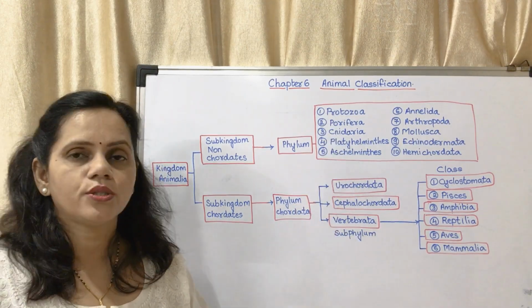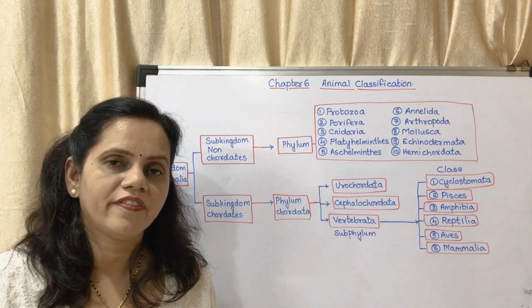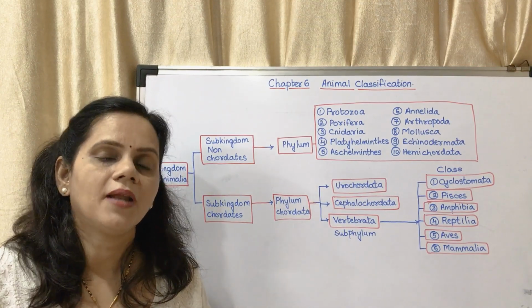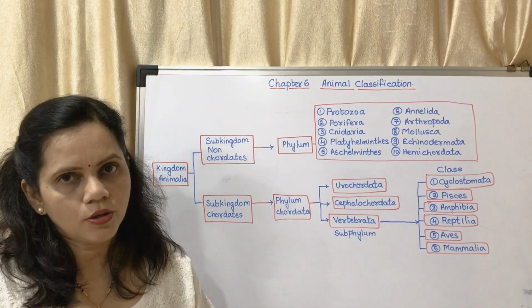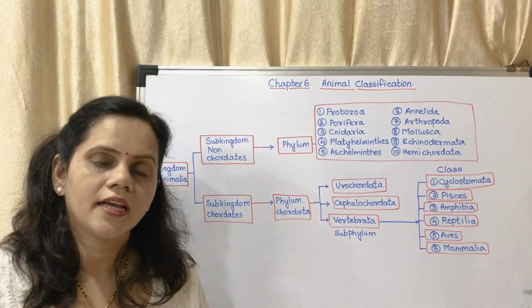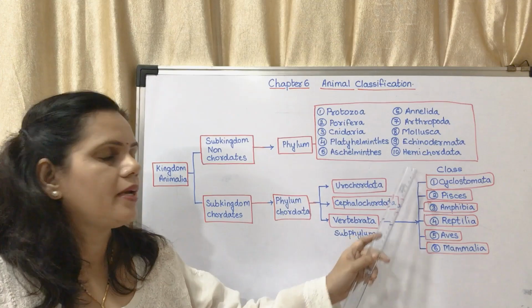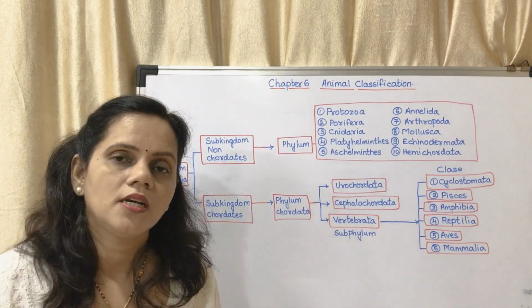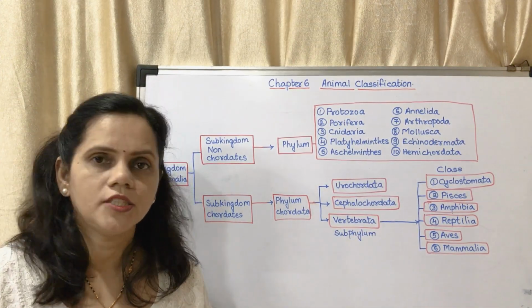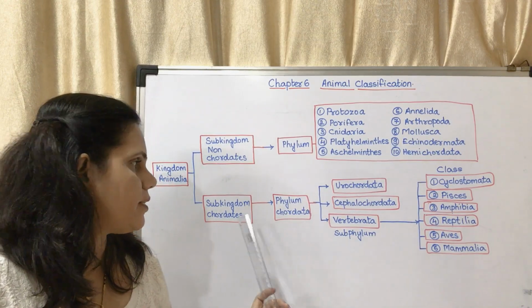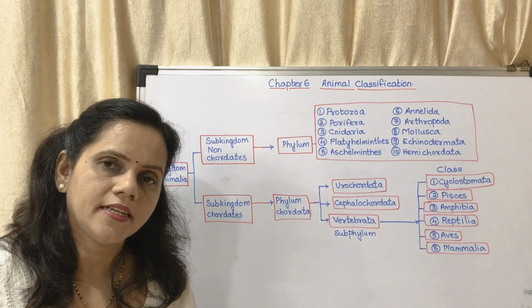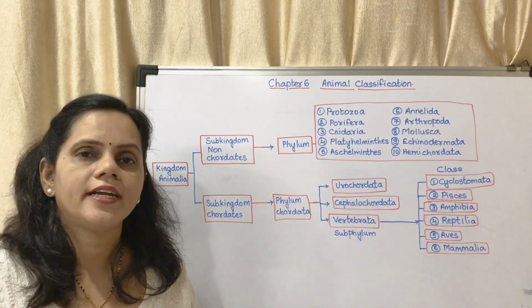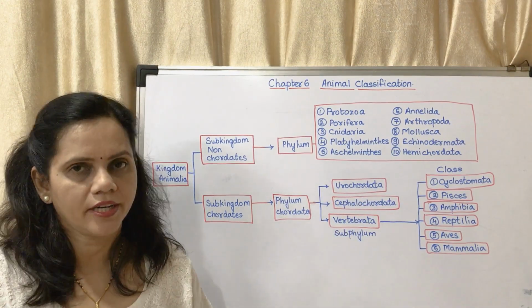The order is Protozoa, Porifera, Cnidaria, Platyhelminthes, Aschelminthes, Annelida, Arthropoda, Mollusca, Echinodermata and Hemichordata. This is about non-chordates. In phylum Chordata, there are 3 different subphyla: Urochordata, Cephalochordata and Vertebrata.